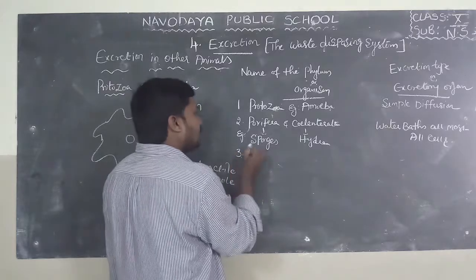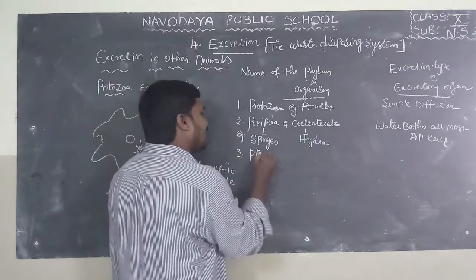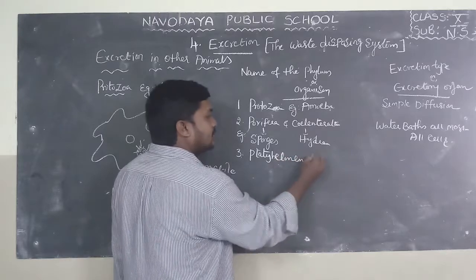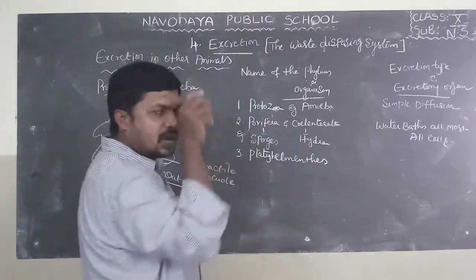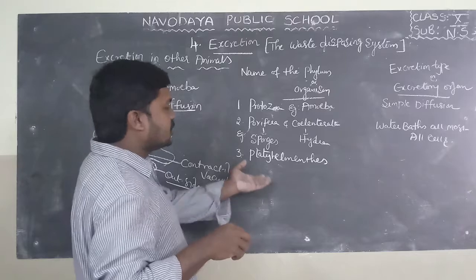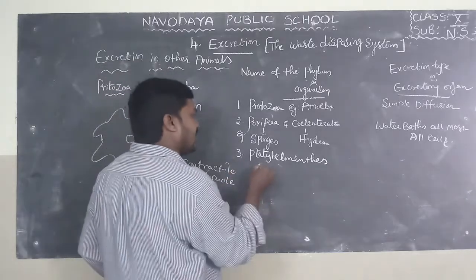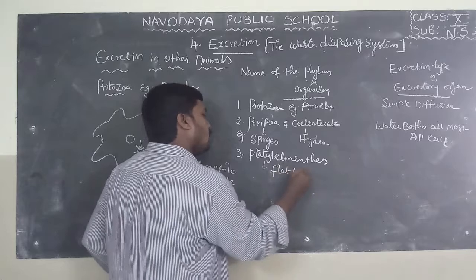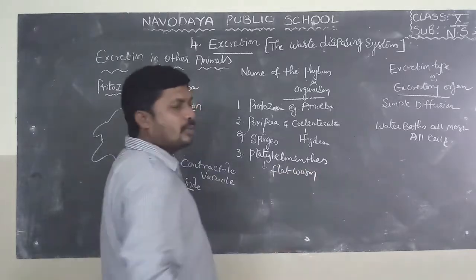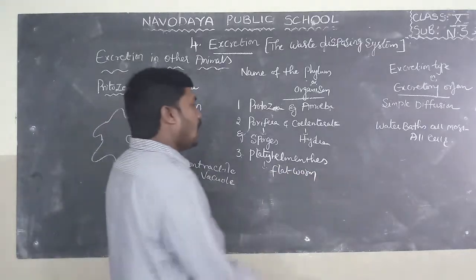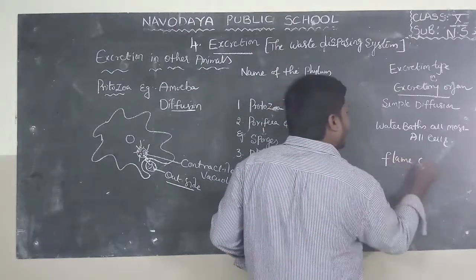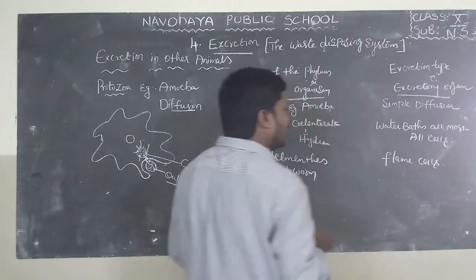The third one is Platyhelminthes. Examples of organisms which belong to phylum Platyhelminthes are flatworms. How excretion takes place in flatworms: they have flame cells in their body.